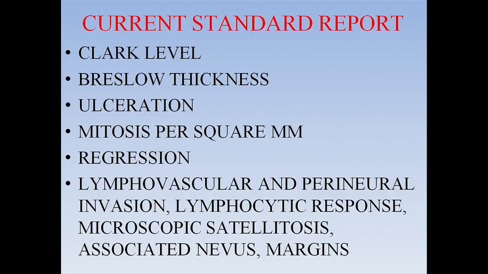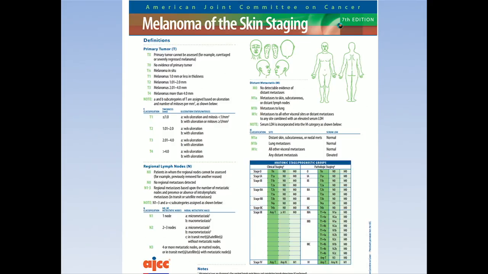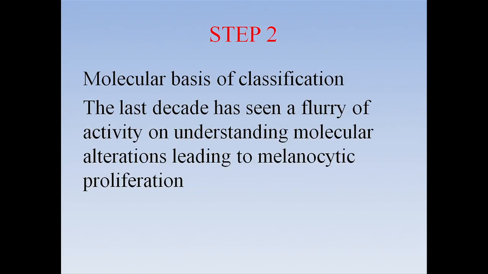And you need all this information because that will help you develop a staging for the melanoma. For staging of the melanoma according to the AJCC criteria, you need the thickness of the melanoma, and then you need the presence or absence of ulceration, the presence or absence of mitosis, and then the lymph node status. So once you have all these from your report, then you can actually go ahead and stage the melanoma. But we know that staging of a melanoma just based on the histological features is not giving you enough information to treat the patient well.